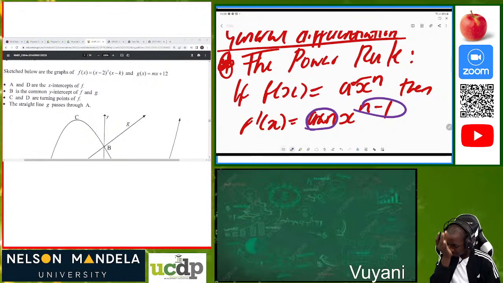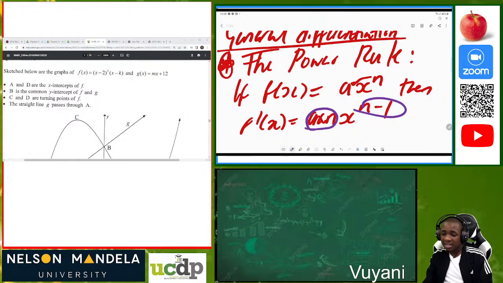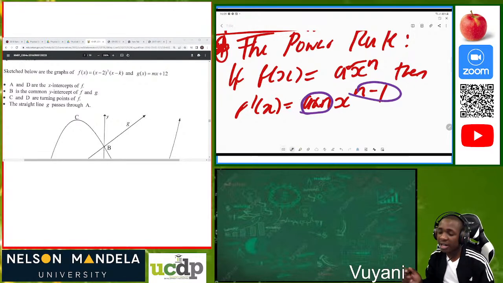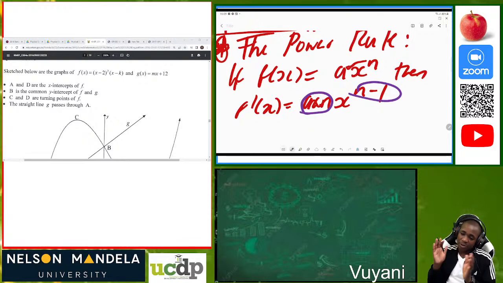That's the power rule. It's easy. That's the general differentiation. You don't have to go using the first principle, because you just have to write ax to the power n. If you are given ax to the power n, you just multiply the coefficient of x times the index of x. Then after that, you subtract 1 on the exponent of x. Then you can get your differentiation.